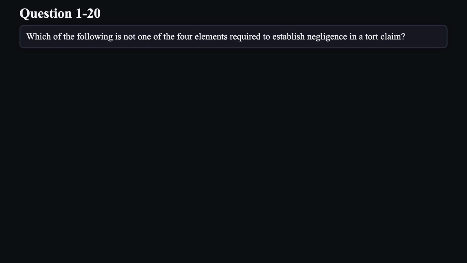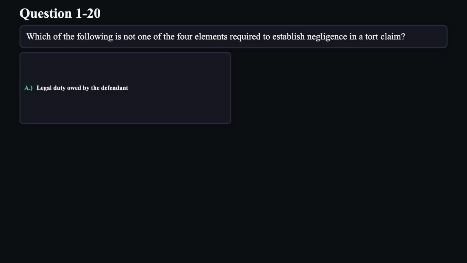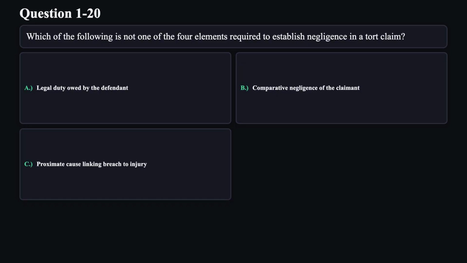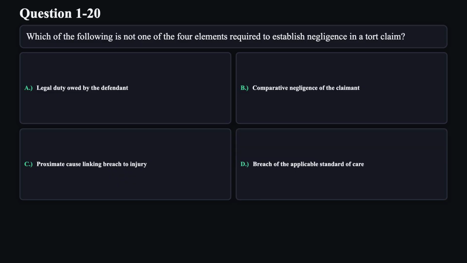Question 20. Which of the following is not one of the four elements required to establish negligence in a tort claim? A. Legal duty owed by the defendant. B. Comparative negligence of the claimant. C. Proximate cause linking breach to injury. D. Breach of the applicable standard of care.